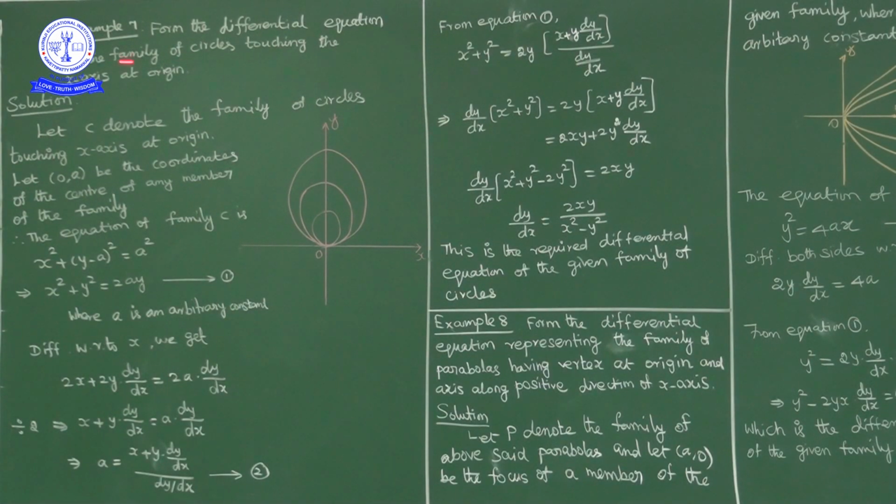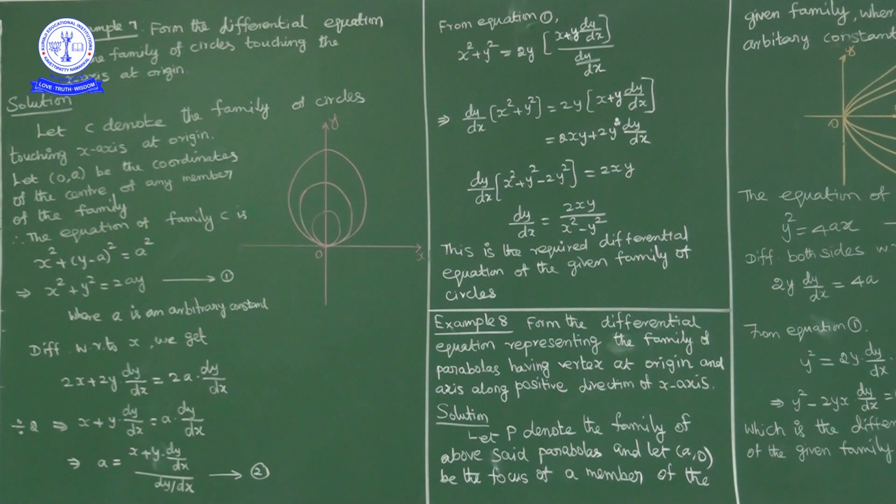Form the differential equation of family of circles touching x-axis at origin. Okay, a family of circles touching x-axis at origin will look something like this, a rough graph. It means the center is on the y-axis. Center is on the y-axis. Okay.